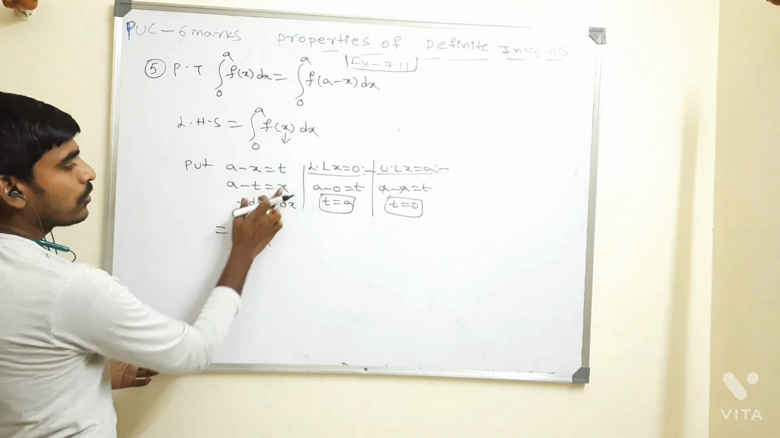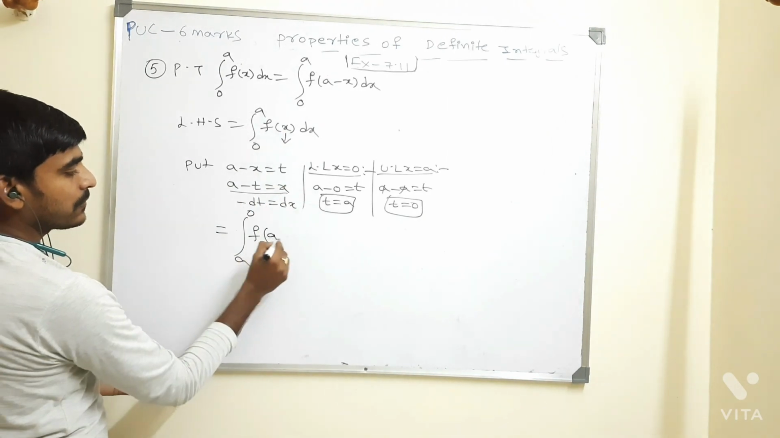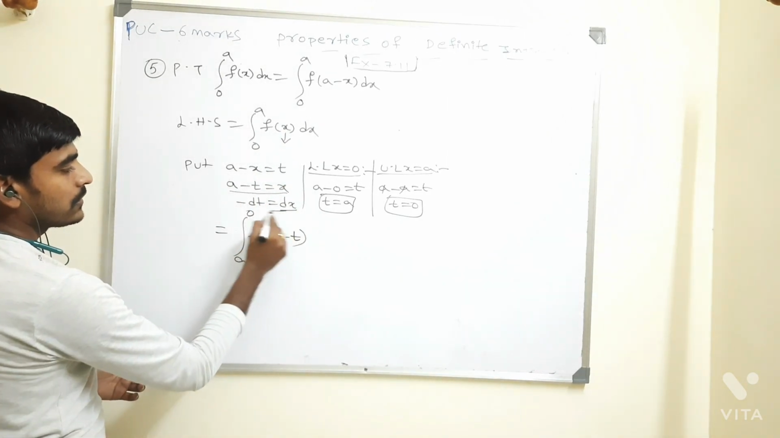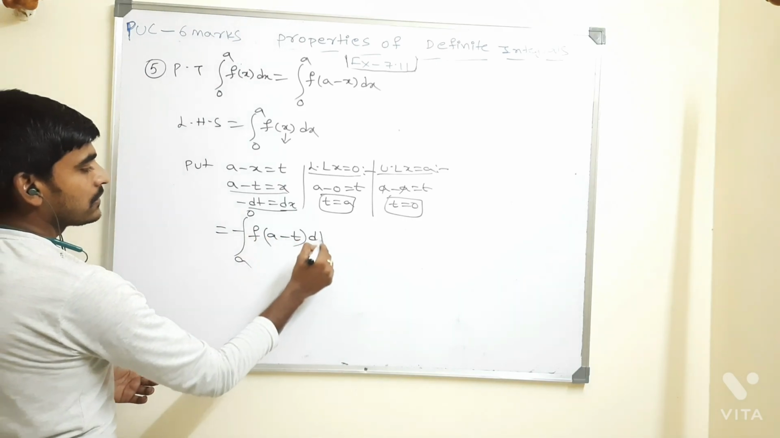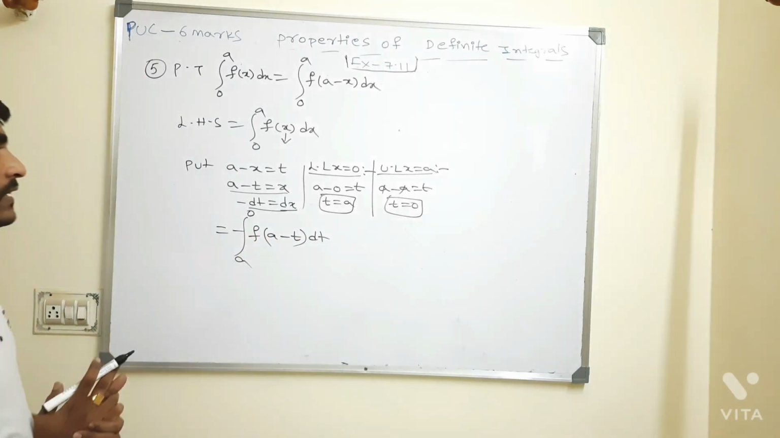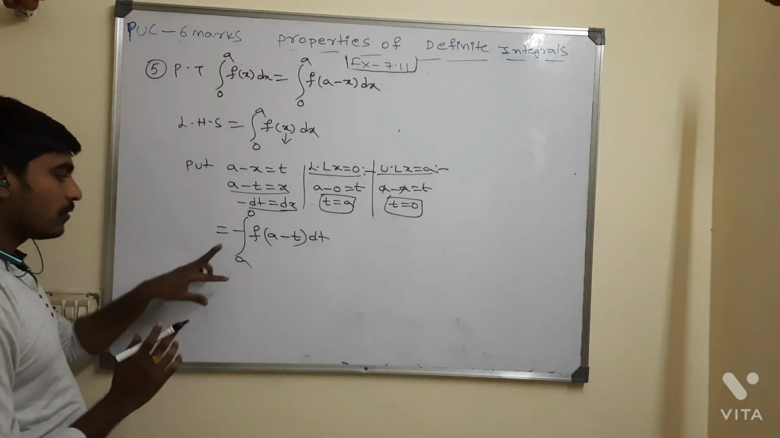F of x value. X value, how much do I get here? X is nothing but a minus t. What about dx here? Minus dt. What about dx here? Minus dt, right? I got this.